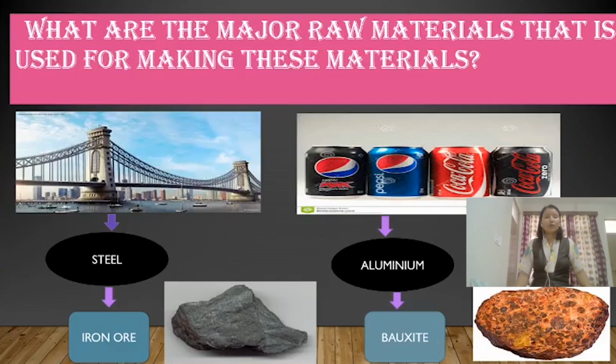Now look at these two materials and tell me what are the major raw materials that have been used to make them. Bridge is made from steel, and steel is obtained from the mineral called iron ore. And cane is made from aluminium, and aluminium is obtained from the mineral called bauxite. So you see that in order to make these two materials, minerals have been used. So the factory that has made these two materials is a mineral-based industry.